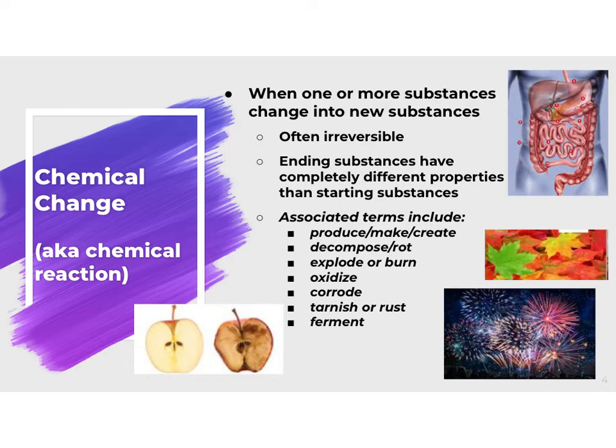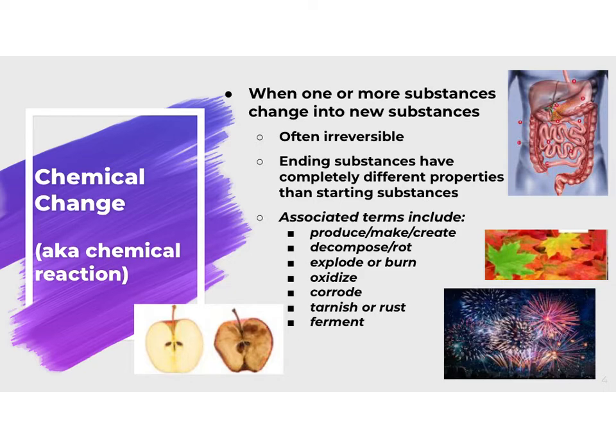And some terms that you might see included in a description of a chemical change would be produce, make, or create, decompose or rot, explode or burn, oxidize, corrode, tarnish or rust, or ferment. Those are just a handful of ones that you might see that would indicate that a chemical change has occurred.